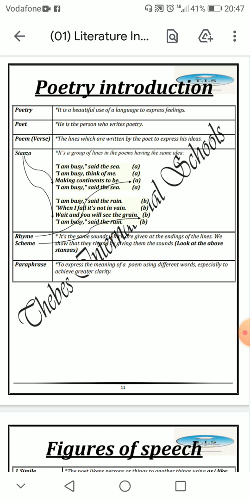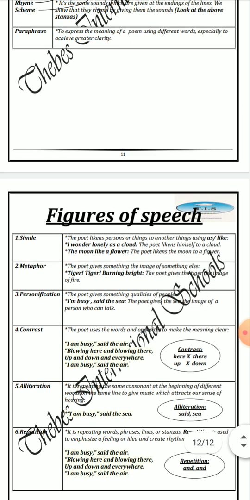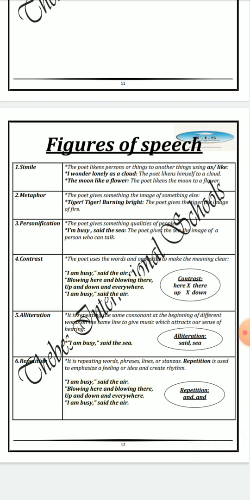What about the paraphrase? Paraphrase means expressing the meaning of a poem using different words, especially to achieve greater clarity. Let's move now to figures of speech.